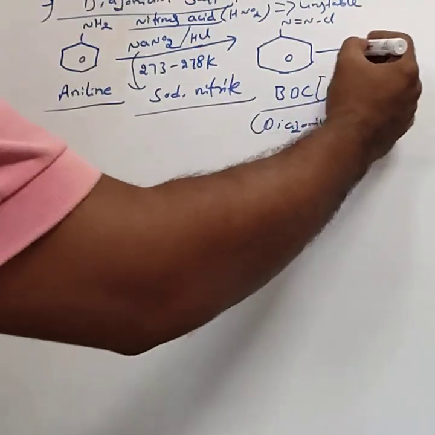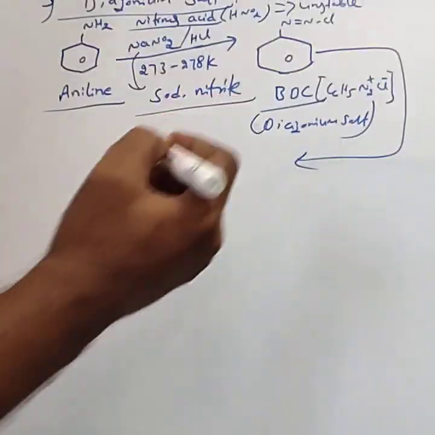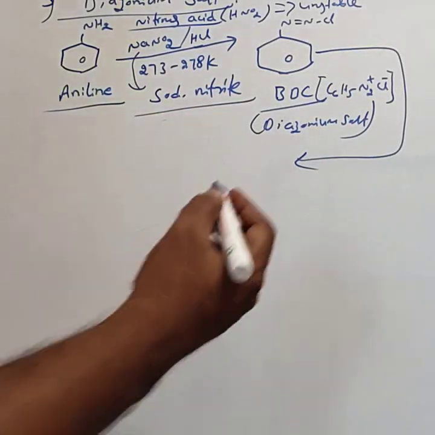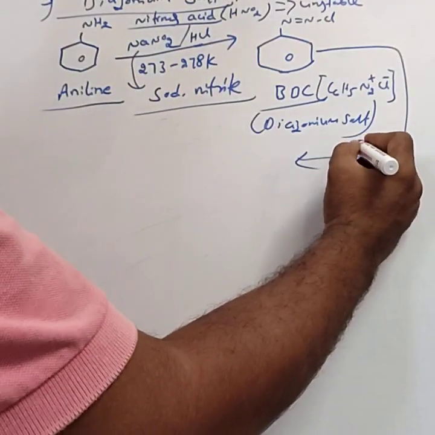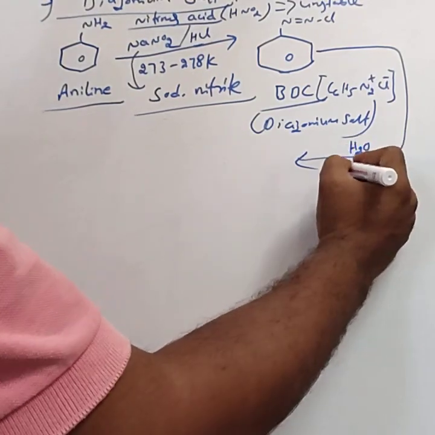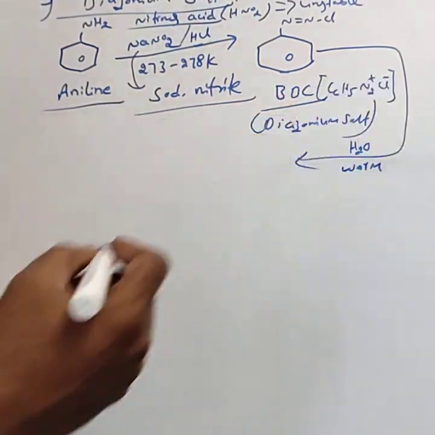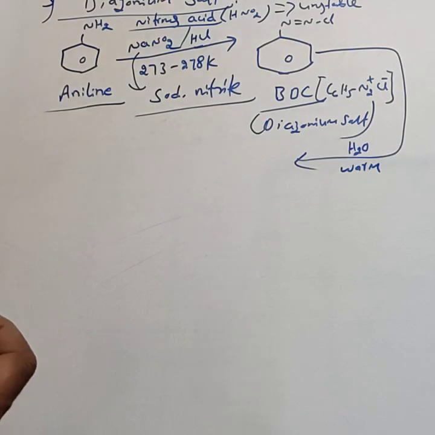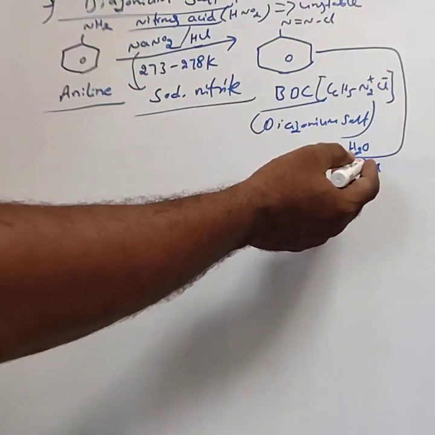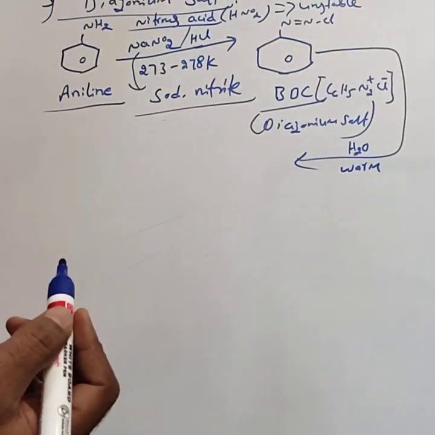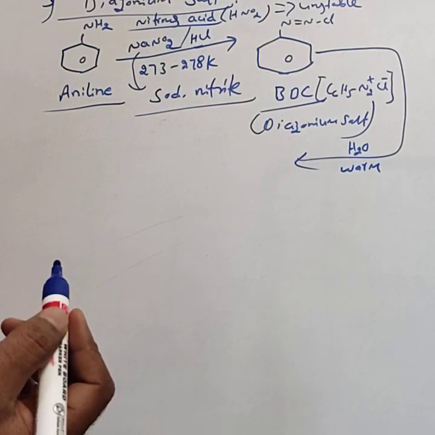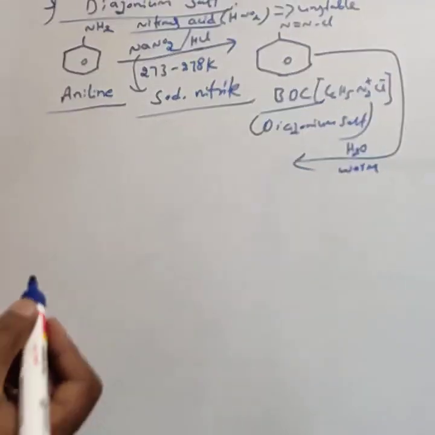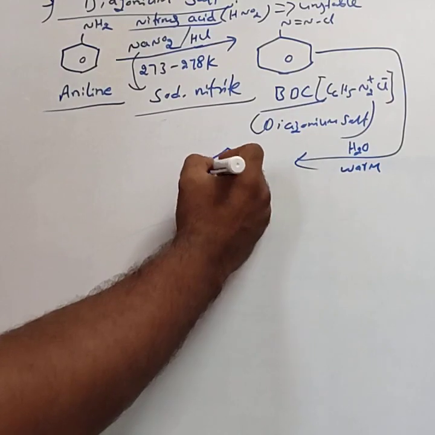The formed BDC is then warmed on a water bath. BDC heated on a water bath or treated with dilute acid, generally warmed on a water bath, gives phenol.